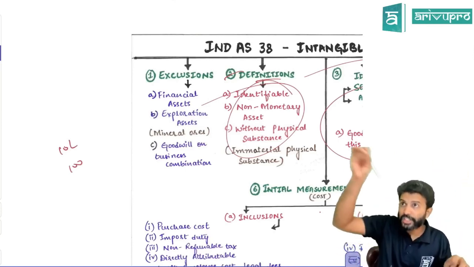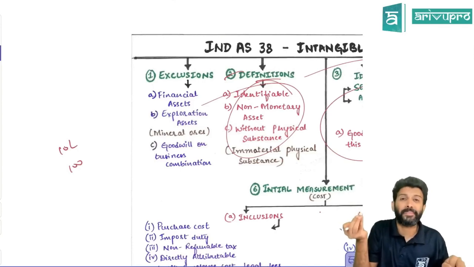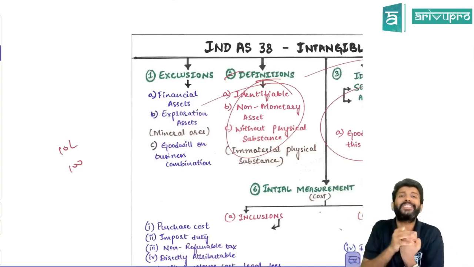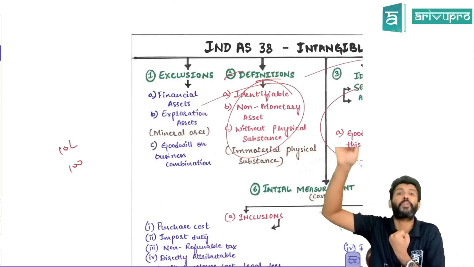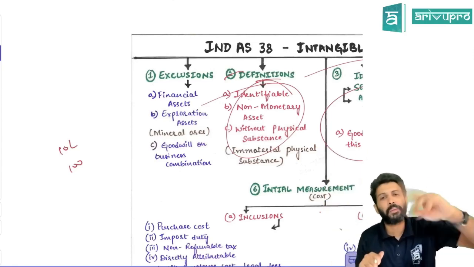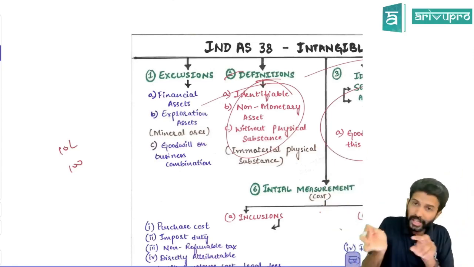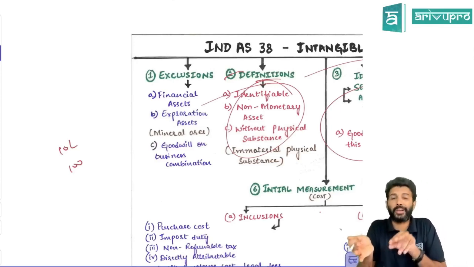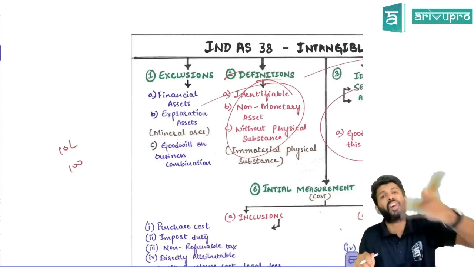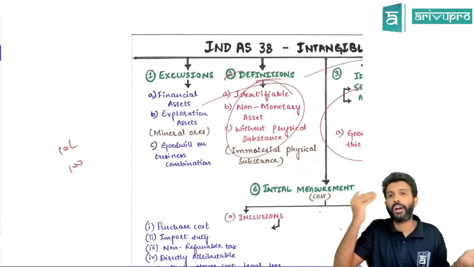Like you purchased the software, and it came in a pen drive. So the value of the pen drive is very insignificant, and the dominant element here is the software. So the entire amount, whatever you paid, will be classified as an intangible asset, and Ind AS 38 will apply. You need to check if it has both tangible and intangible assets, figure out which is the dominant element, and accordingly decide whether it is tangible or intangible.